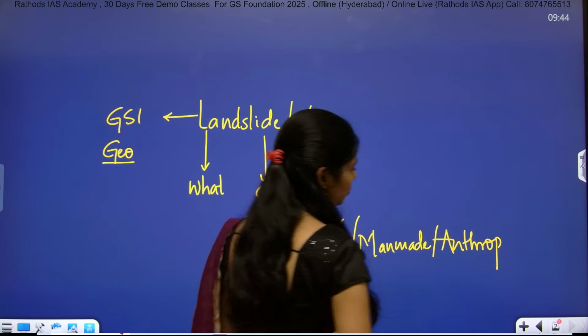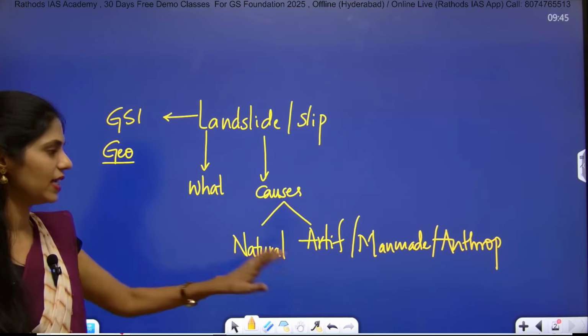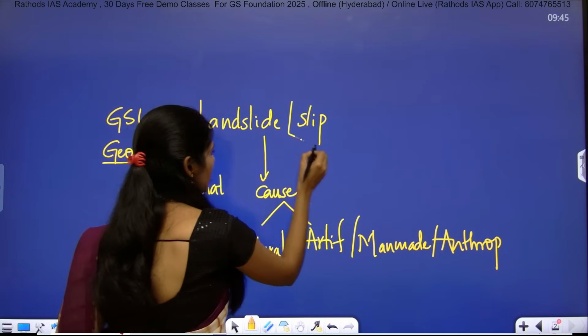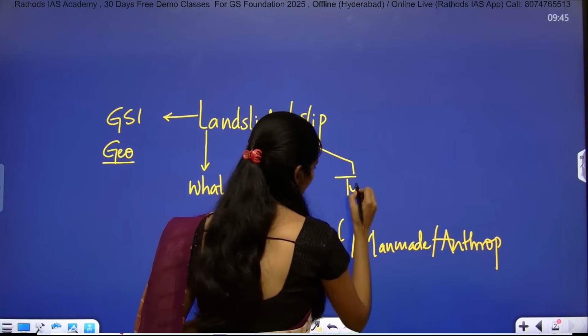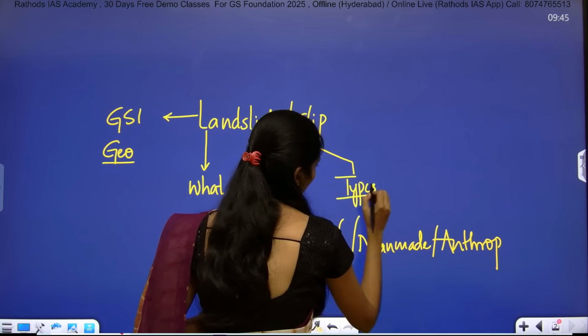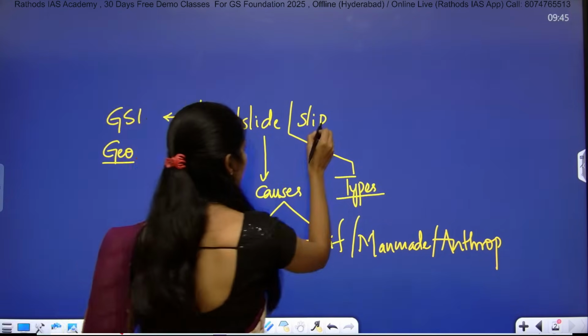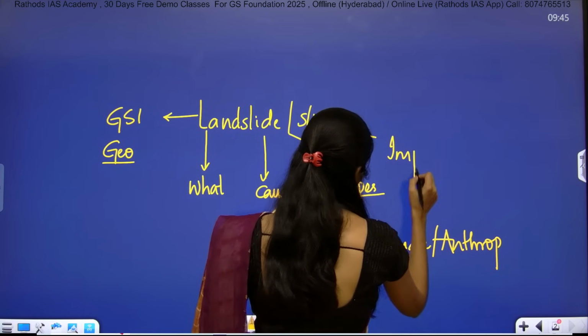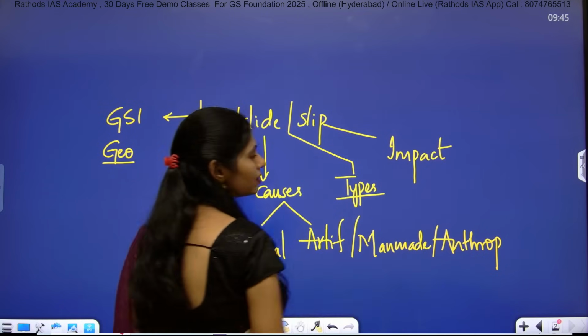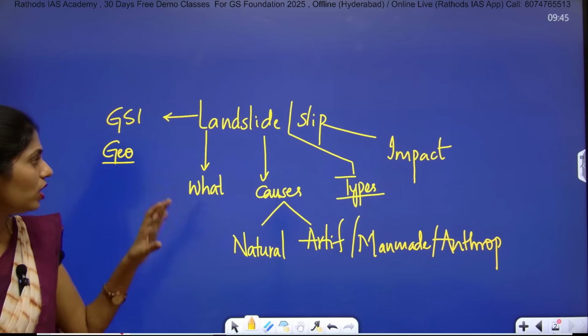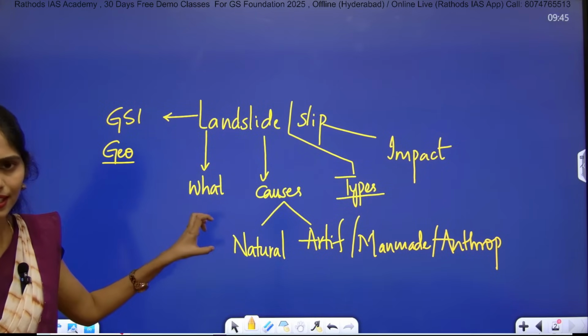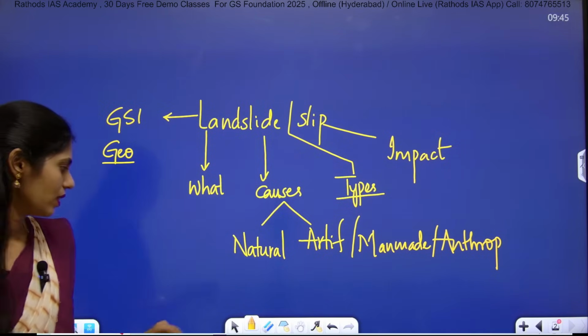So you have to see that. Next, there is one more dimension, the types of landslides, and you have to see the impact. These are from your geography point of view. These things you can directly study from your NCERTs, clear?